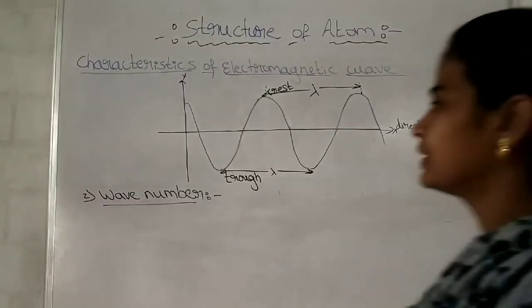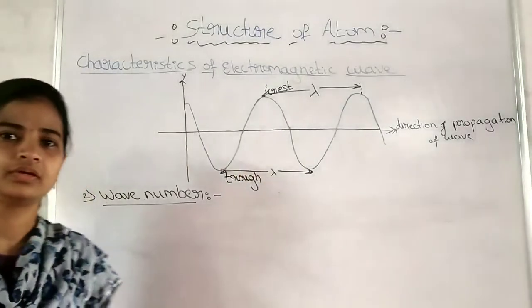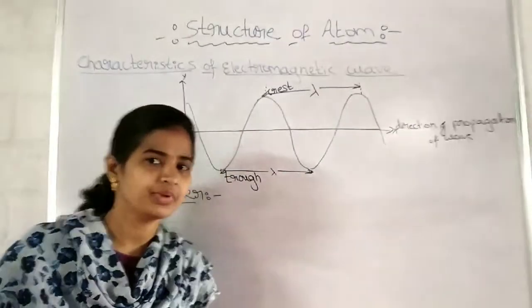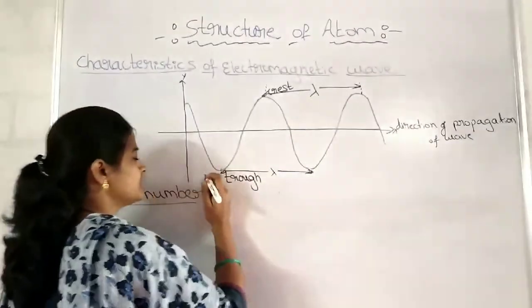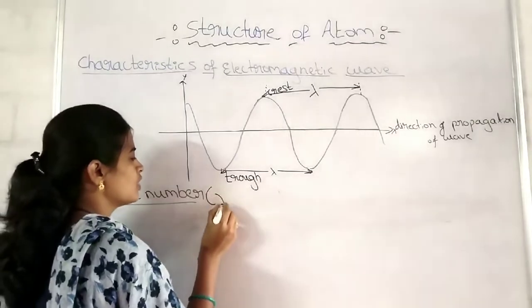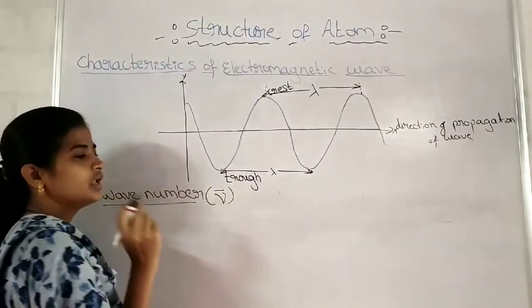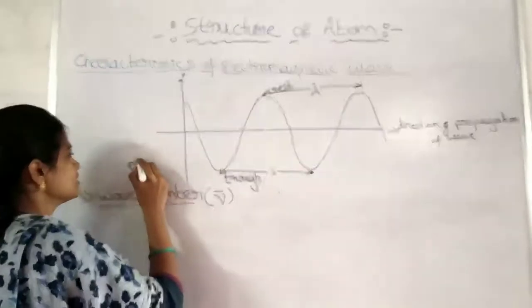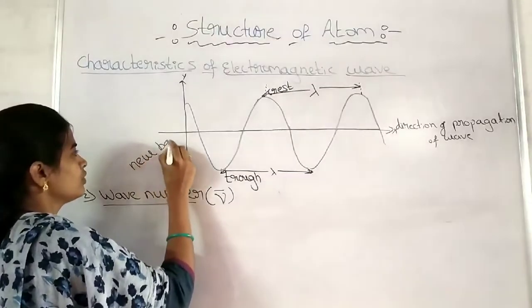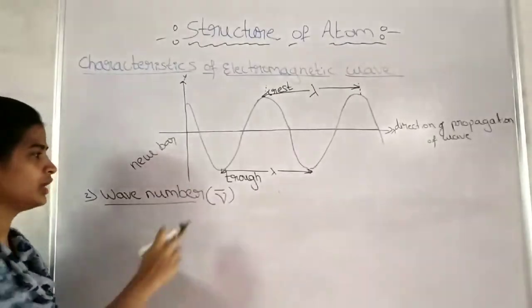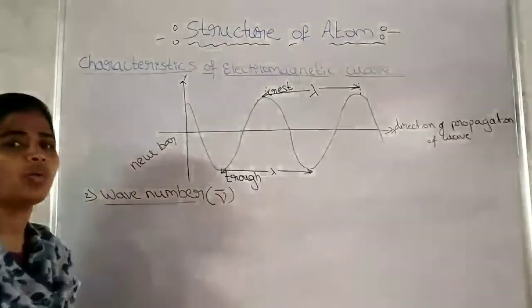Next one is wave number. You have heard this word also, wave number. Wave number is represented with a symbol. How to read this? Nu bar. Remember, nu bar.